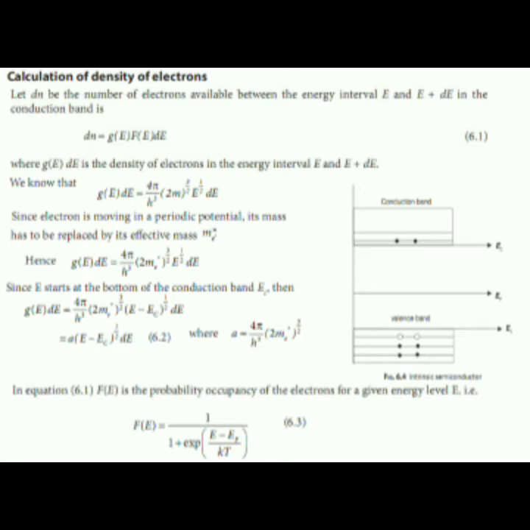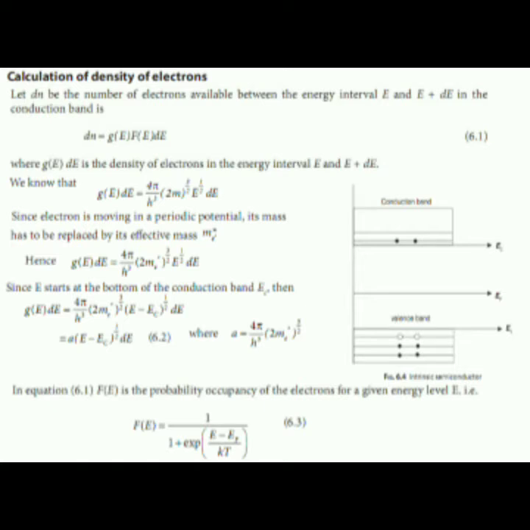Let us assume dn is the number of electrons available between the energy interval E and E plus dE in the conduction band. Now, dn is equal to g(E) f(E) dE, where g(E) dE is the density of electrons in the energy interval E and E plus dE. Now, g(E) dE is equal to 4π/h³ into (2m)^(3/2) into E^(1/2) dE.